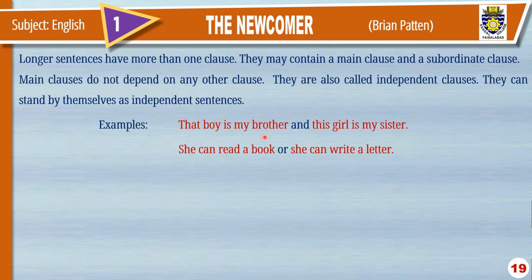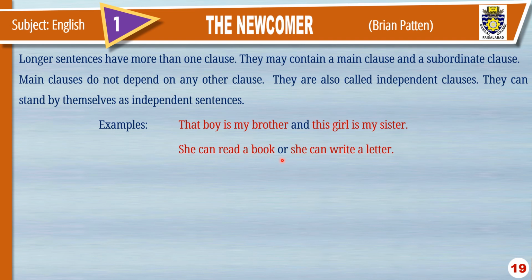That boy is my brother and this girl is my sister. It is a complete sentence. This sentence has two clauses. That boy is my brother and the second clause is this girl is my sister. If you remove either of the clauses, the other clause conveys the complete meaning. For example, if you remove that boy is my brother, this girl is my sister conveys complete meaning, so you can call it an independent clause. That boy is my brother is also an independent clause.